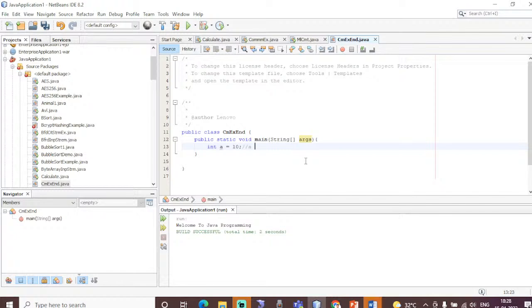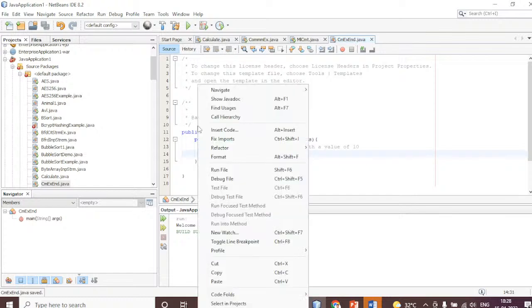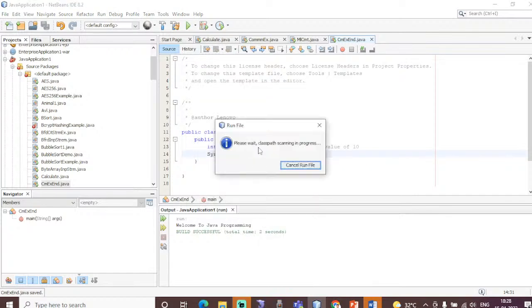A is initialized with the value of 10. System dot out dot println. So I am just printing this a value at the output. I am clicking the save button, right click and then run file.